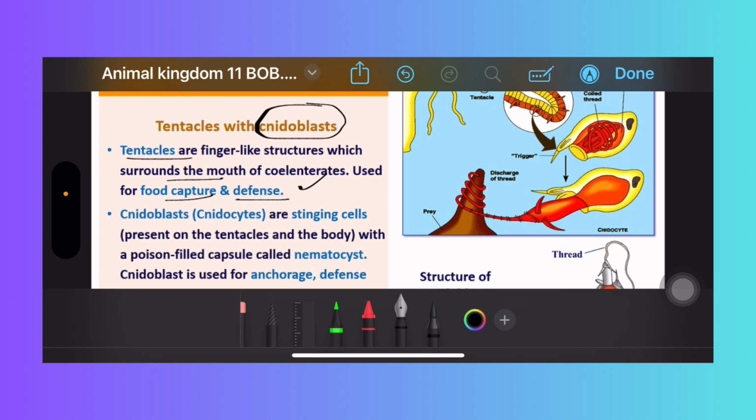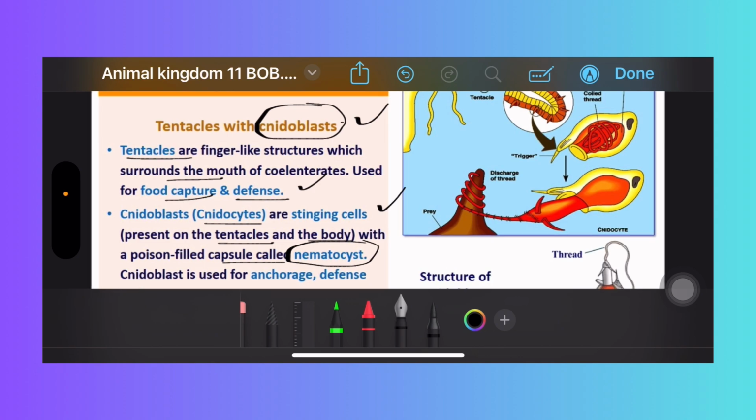Because of the presence of cnidoblasts or nematocysts, the phylum is named Cnidaria. These cnidoblast cells are present on the tentacles and body surface, right? Cnidoblasts, also called cnidocytes, are the stinging cells, located on the tentacles and the body, filled with a poison fluid capsule called a nematocyst.